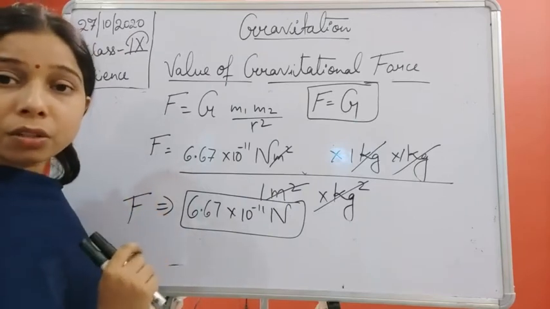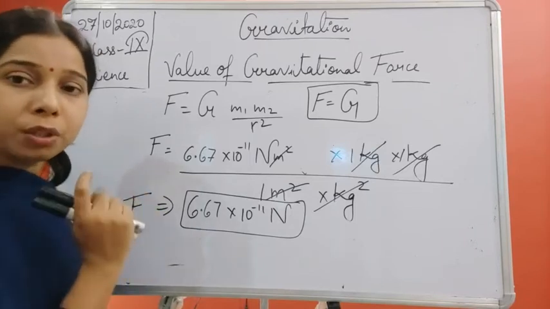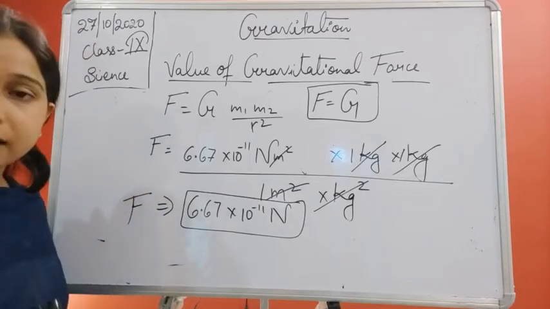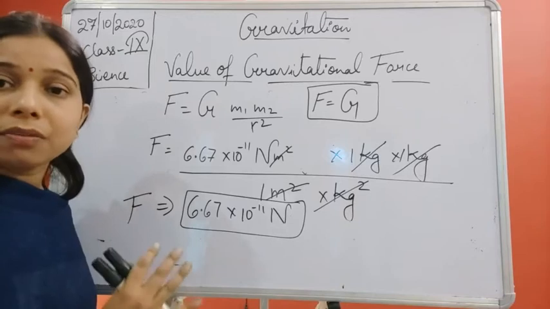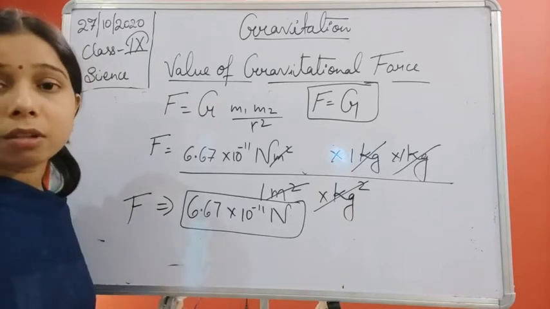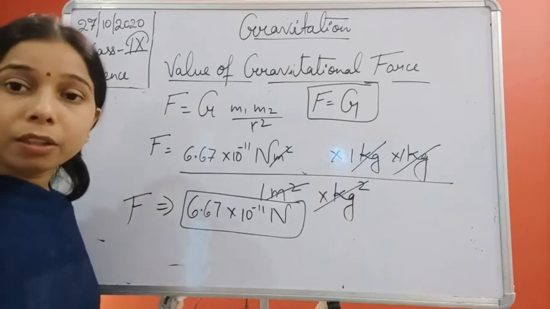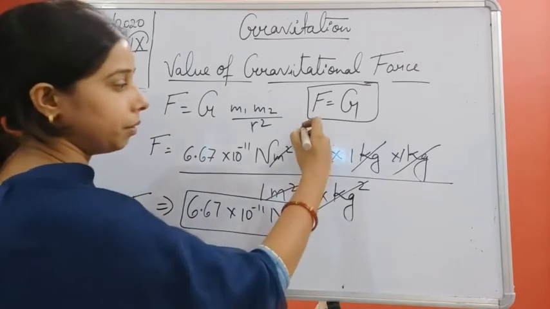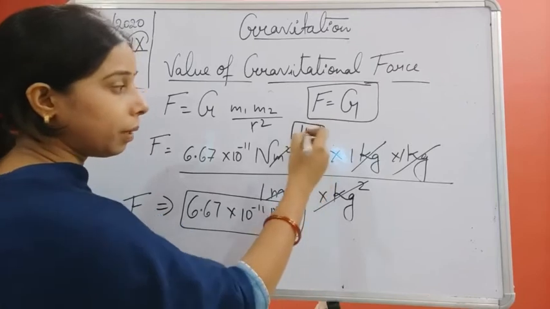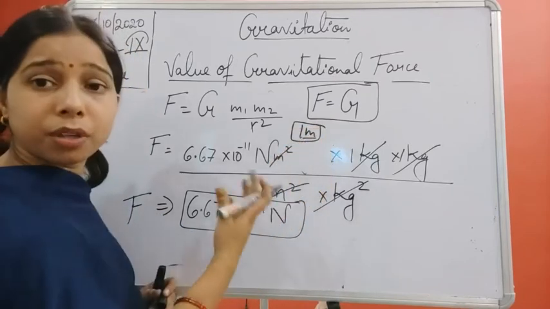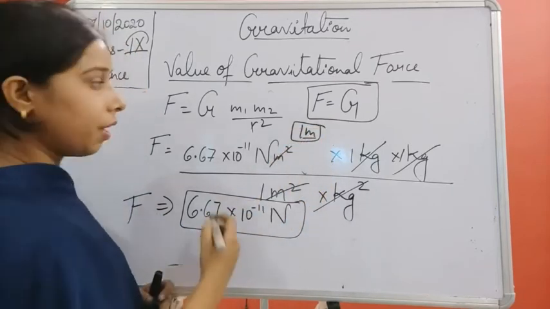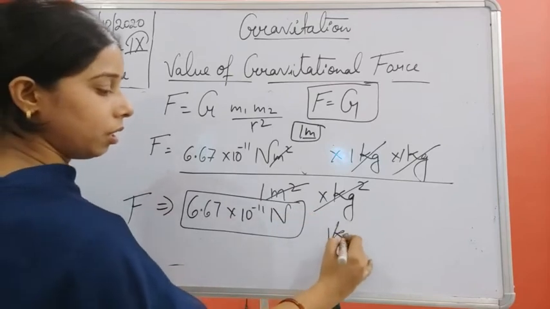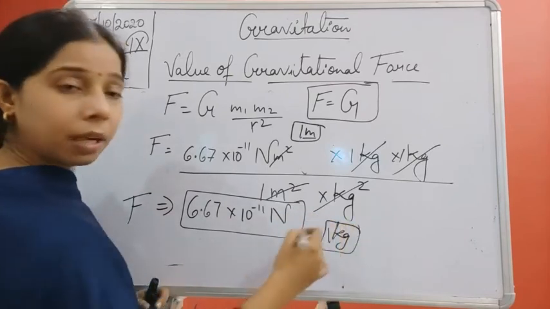So you have seen, students, that when we were talking about units, I told you that the unit is very important, because the unit explains a lot of things. The unit explains the quantity. Suppose we are writing here 1 meter, so you will automatically understand that we are talking about distance. If it is 1 kg, then you will say that I am talking about mass.